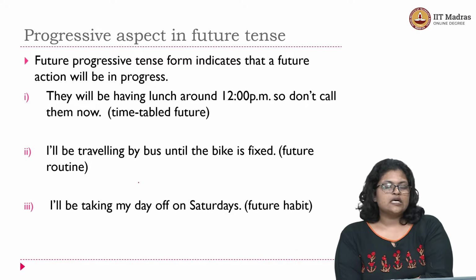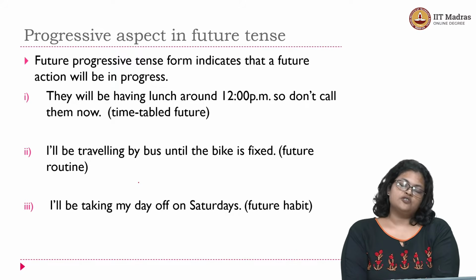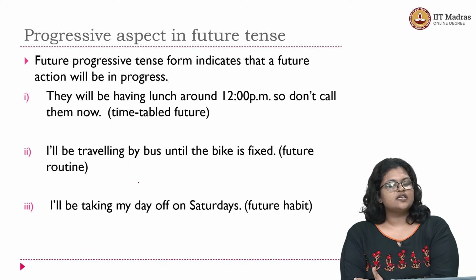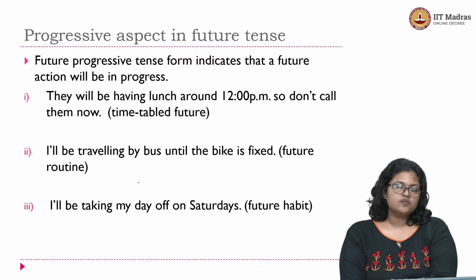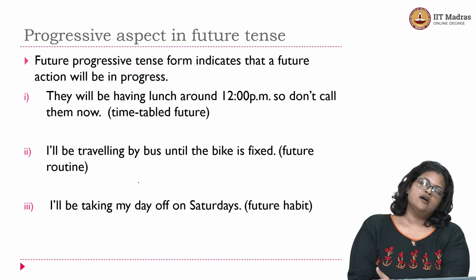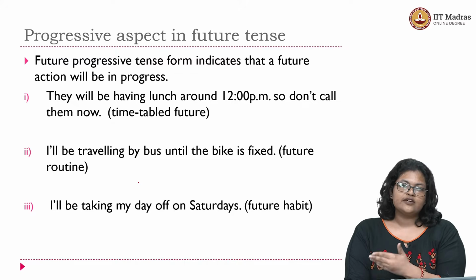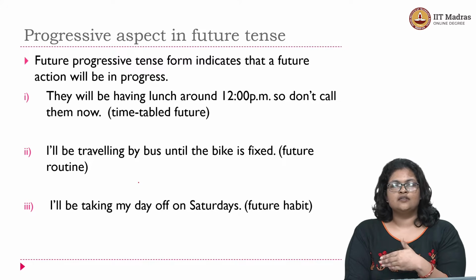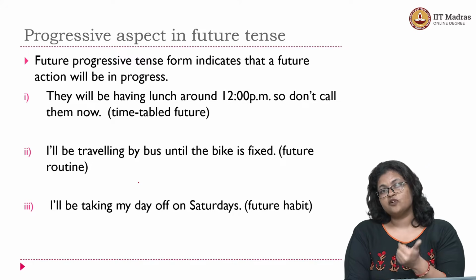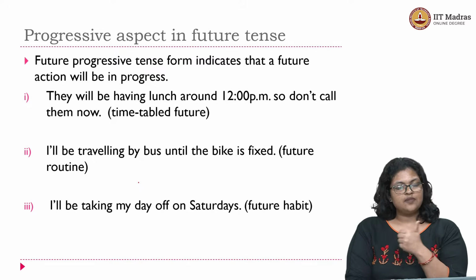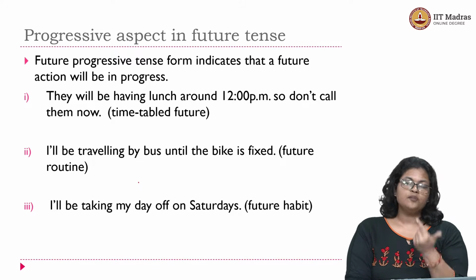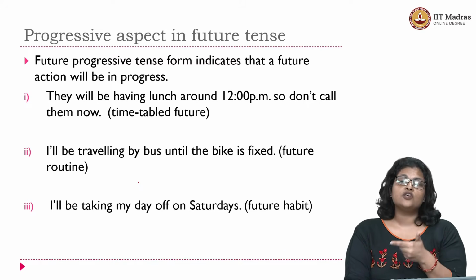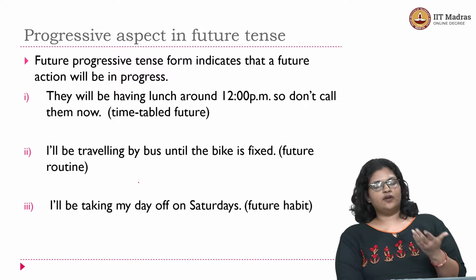Next, we will discuss the progressive aspect in future tense. And progressive aspect, like in all the other tense forms, the function of the progressive aspect form is to indicate that the action is ongoing, the action is in progress, right? The same thing is with the future progressive tense form. It indicates that a future action will be in progress.